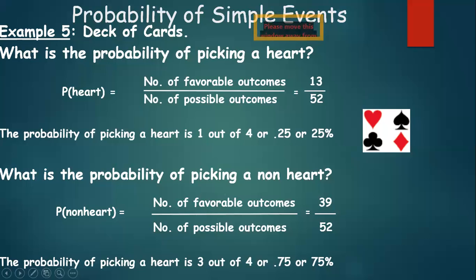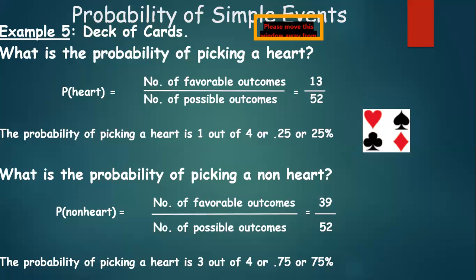Now, what is the question? Probability of picking a heart. So, how many heart-shaped cards are there in total? There are 13 cards. Out of, what is the total number, the deck of cards? 52. So, the probability of picking a heart is 13 heart cards out of the 52 total. So 13 upon 52 is the probability of getting a card with heart shape, which can further be simplified and written as 1 out of 4 or 0.25.